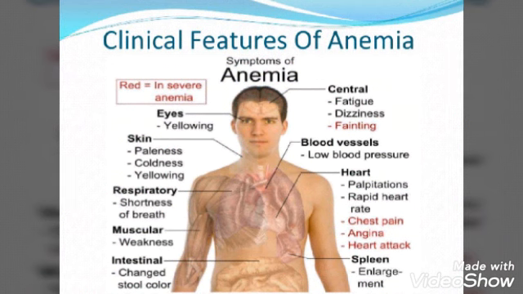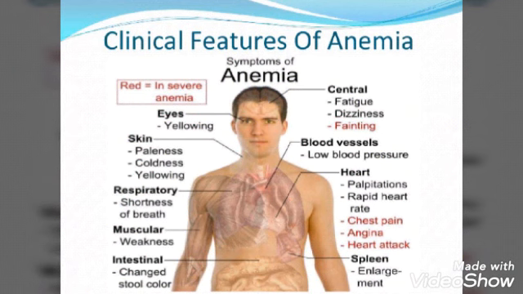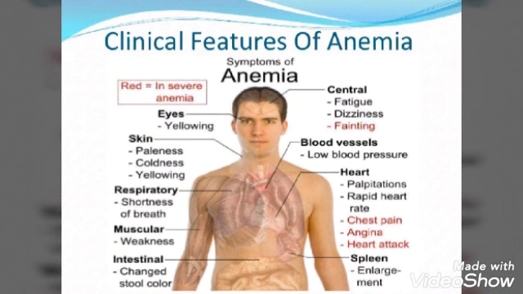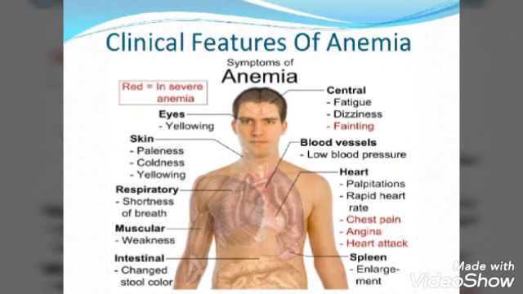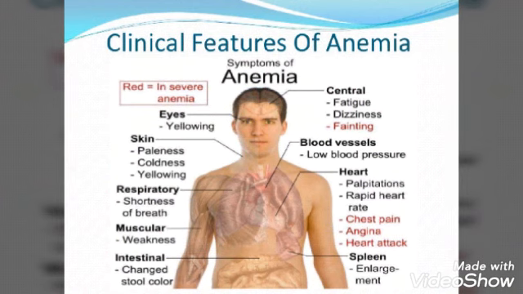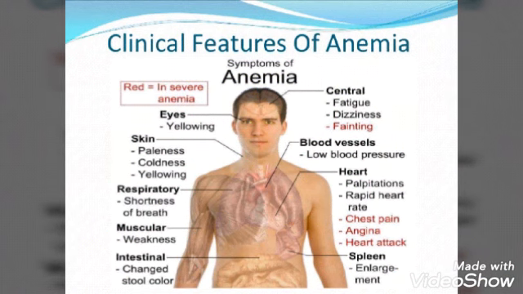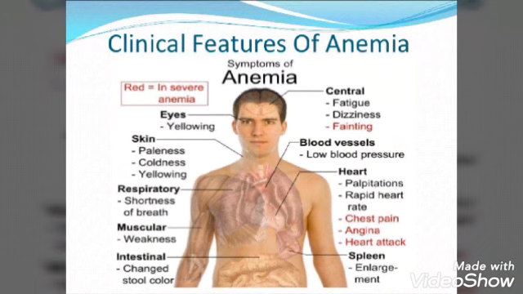Then respiratory: shortness of breath, muscular weakness, intestinal change, and stool color. When the patient is anemic, the stool color will be different. Normally the stool color is yellow, and when the person is anemic, you can see changes in the stool color. Then blood vessels: low blood pressure, heart palpitation, rapid heart rate, chest pain, angina, heart attack, and there will be spleen enlargement. So these are the clinical manifestations you are going to see in patients with anemia. The most common symptoms in early onset are fatigue and dizziness or fainting.